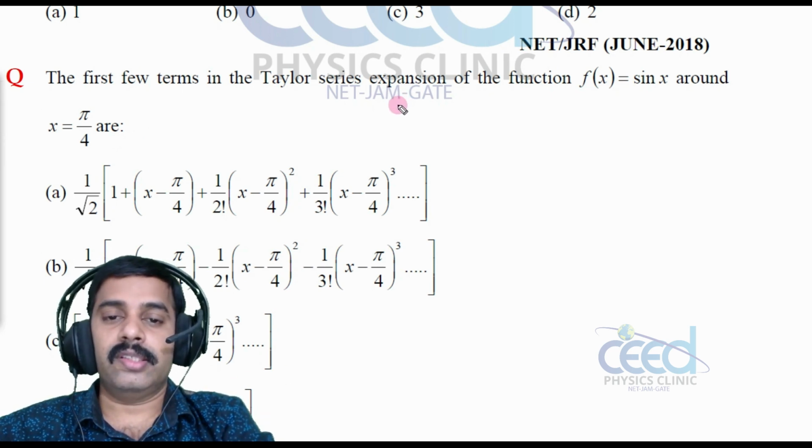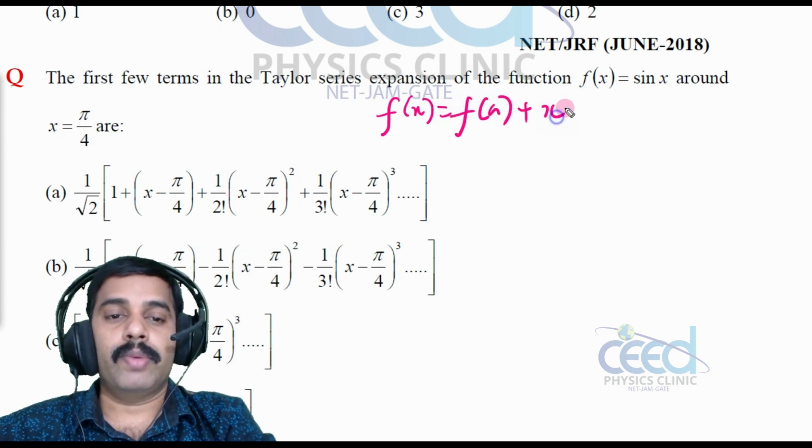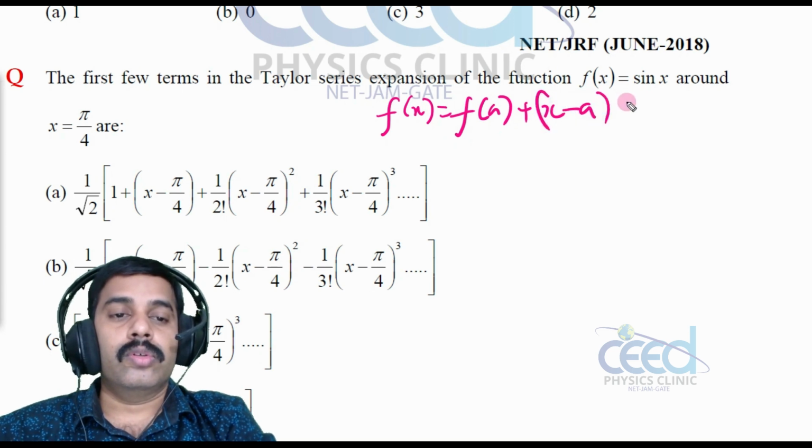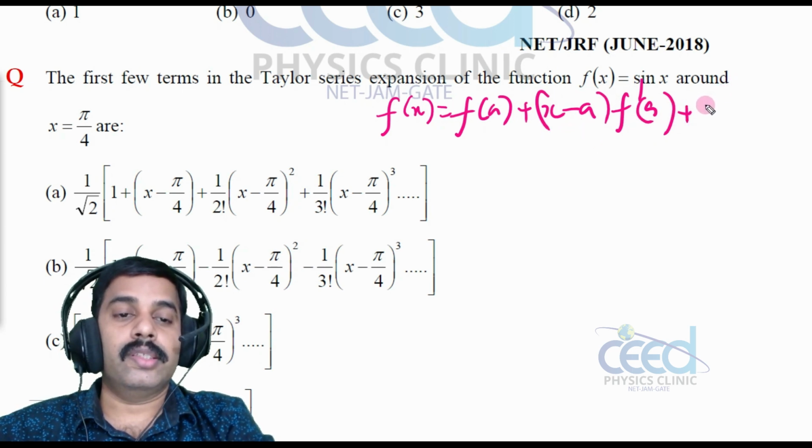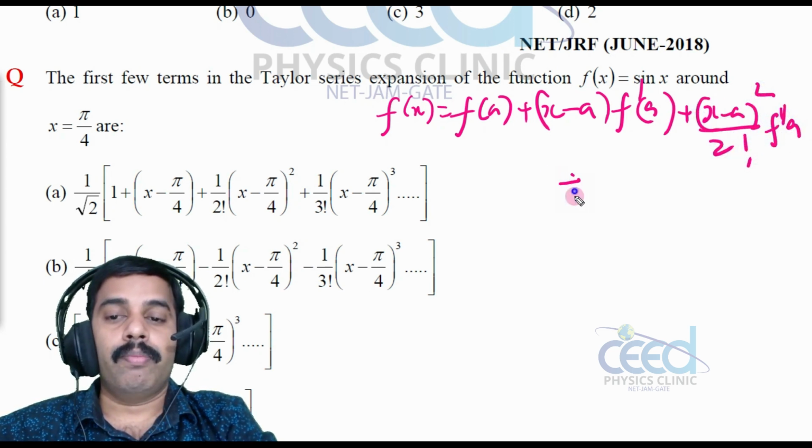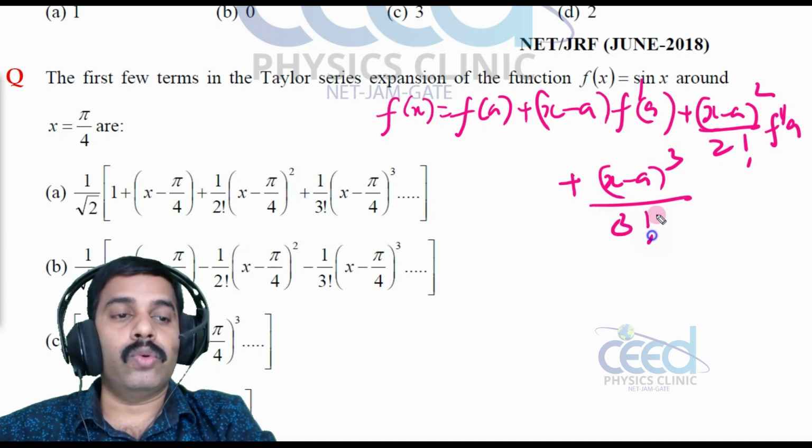Taylor series says some function f of x we can represent as f of a plus (x minus a) into f dash a by 1 factorial, plus (x minus a) whole square divided by 2 factorial into f double dash a, plus (x minus a) whole cube by 3 factorial into f triple dash a, plus etc.